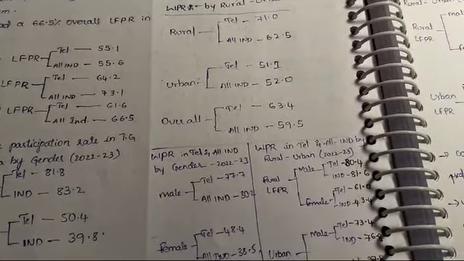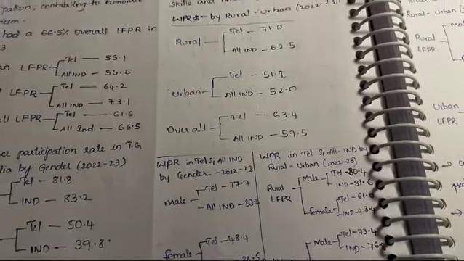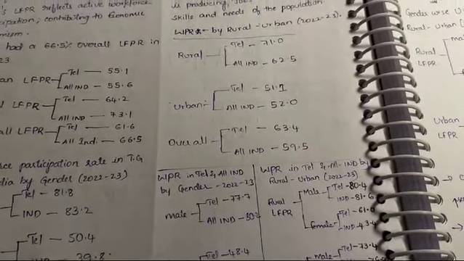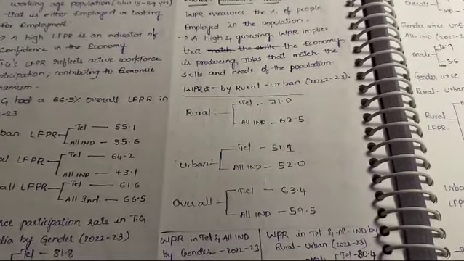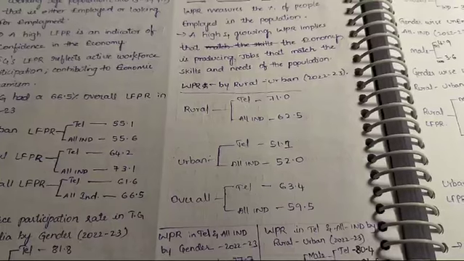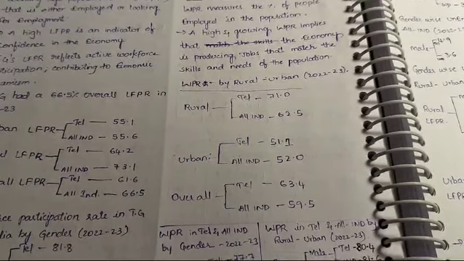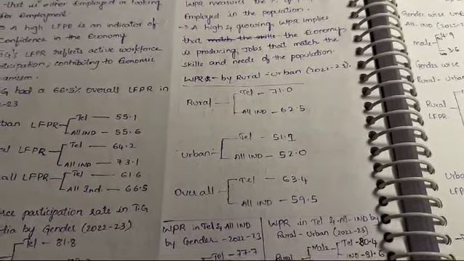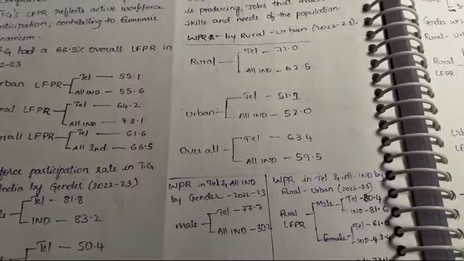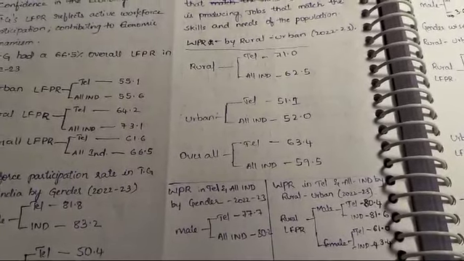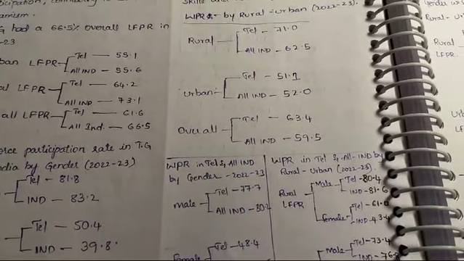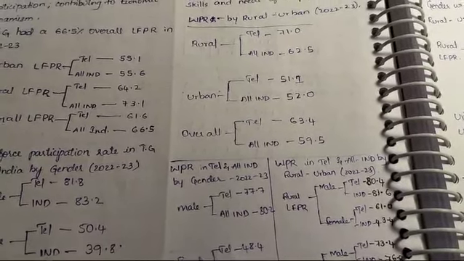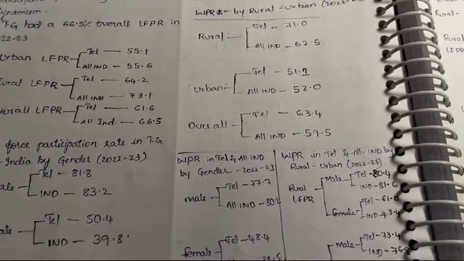In urban, all India's contribution to WPR is more than Telangana's. Overall, Telangana's contribution is more at 63.4, and all India's is less at 59.5.